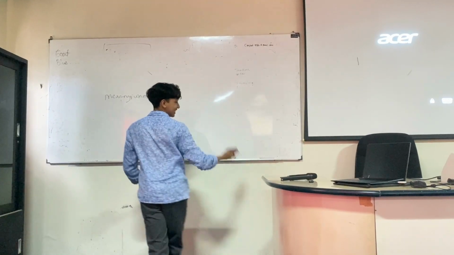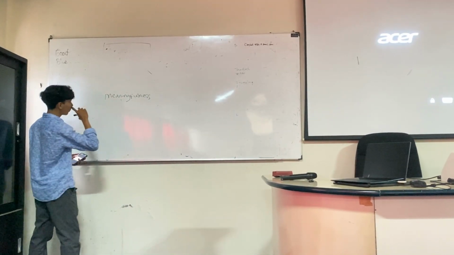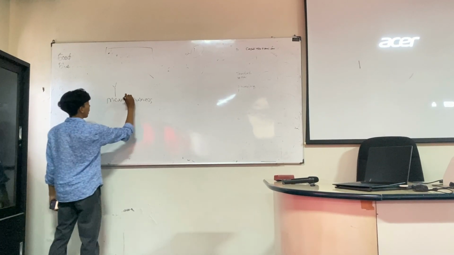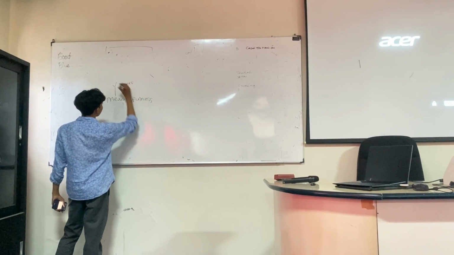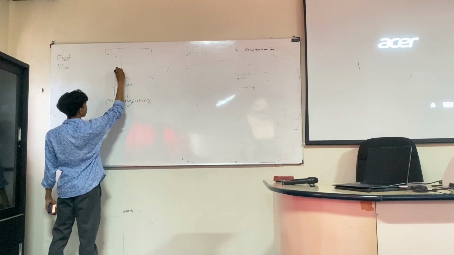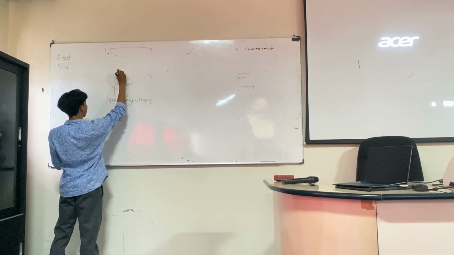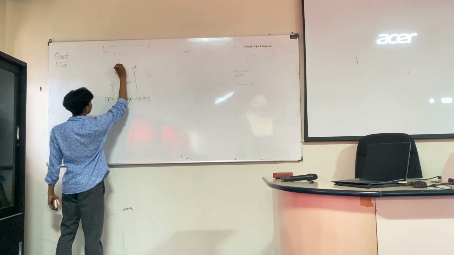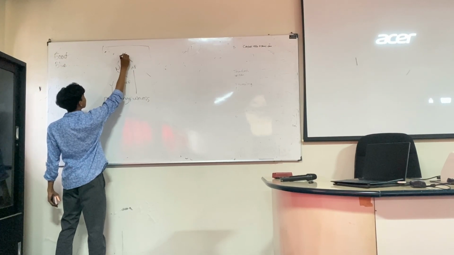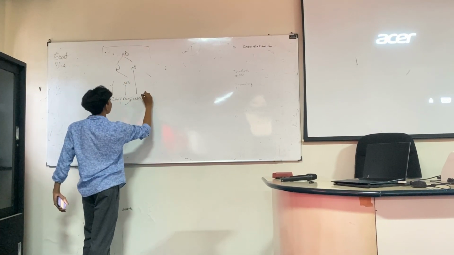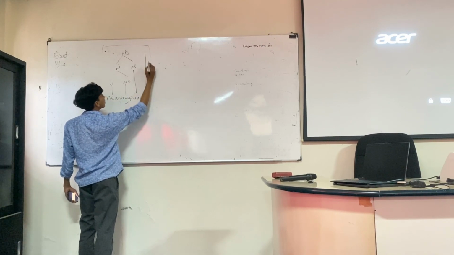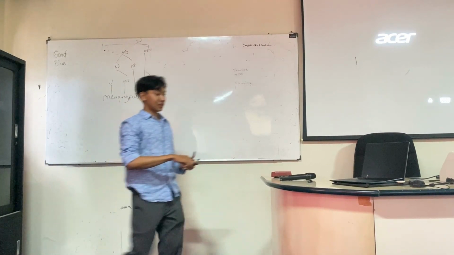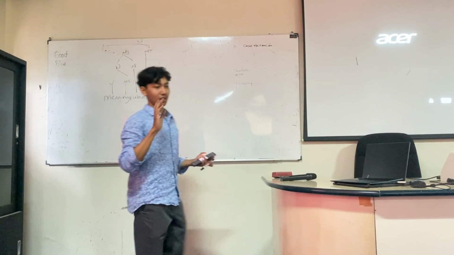Now I will explain about the tree diagram of meaningfulness. Mean is a verb, ing is an affix, and combined it is a noun. And ful is an affix. Meaningful is an adjective. And then ness is an affix, and combined it is a noun. Okay, I think that's all.